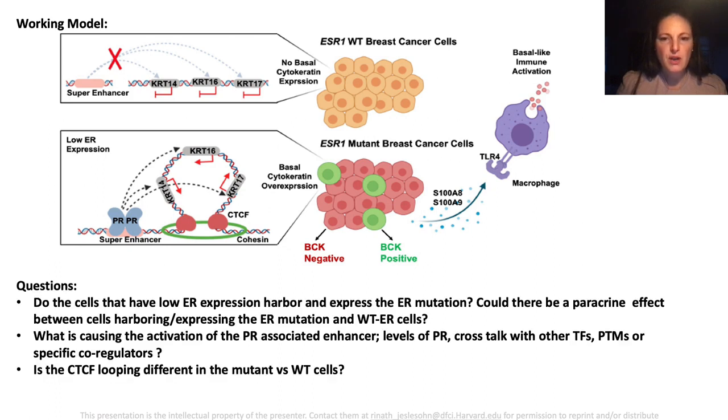Some questions for the authors. Do the cells that have low expression harbor and express the ER mutation? And could there be a paracrine effect between cells harboring the ER mutation and wild-type ER cells? What is causing the activation of the PR-associated enhancers? Is it levels of PR, crosstalk with other transcription factors, post-translational modifications, or other co-regulators? And lastly, is the CTCF looping different in mutant versus wild-type cells?